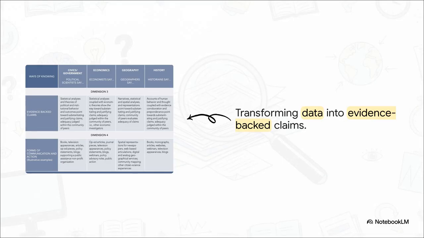And investigators in different fields actually rely on corroboration in different ways. Political scientists, for example, are going to look for statistical analyses and heavy theories to substantiate claims. Historians, on the other hand, look for accounts of human behavior paired with evidence corroboration. But the big takeaway here? It's not just about having an opinion. It's about backing that opinion up with a solid preponderance of structured, corroborating evidence.